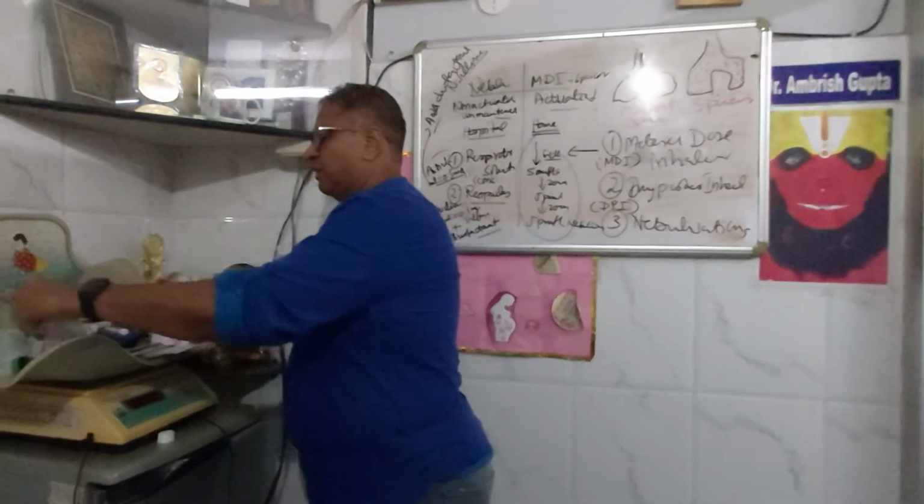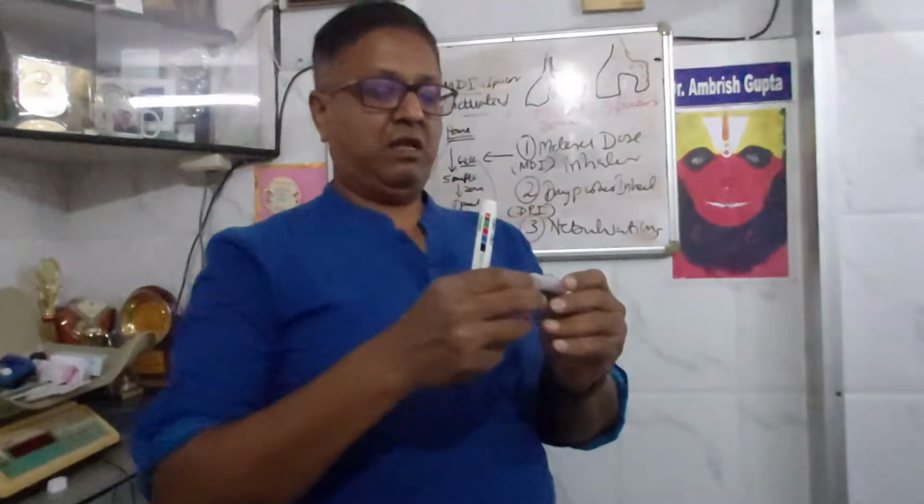Okay, this is about respirator solution, and these are respules. This is Asthalin respule. This is a break open respule.